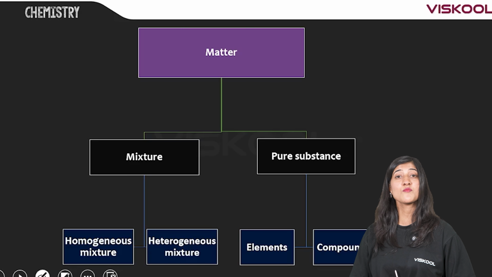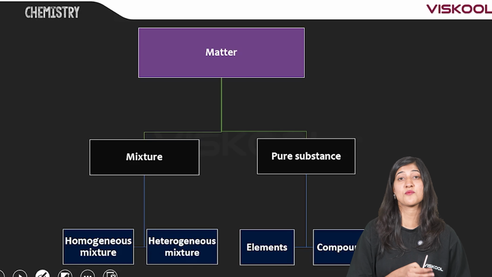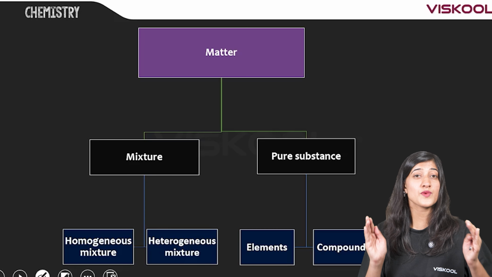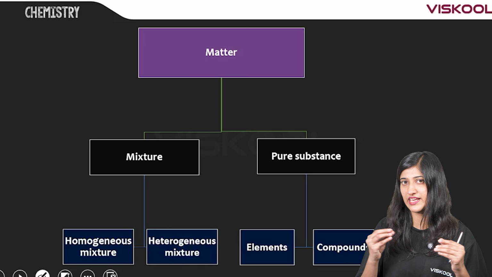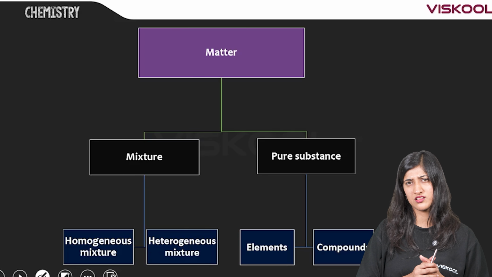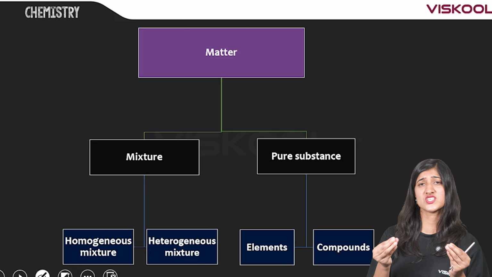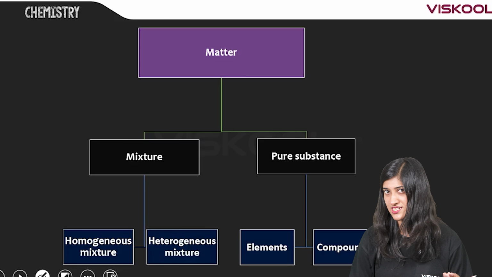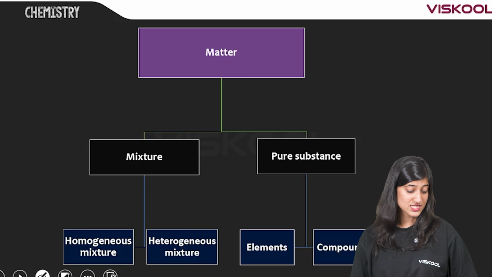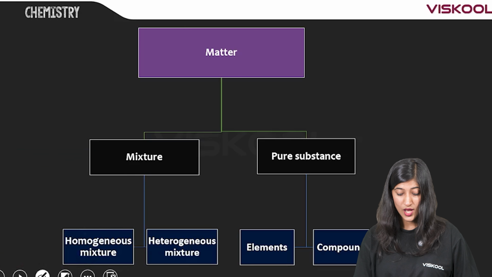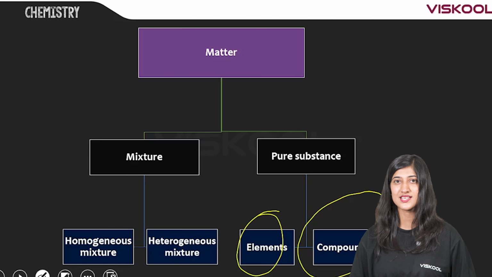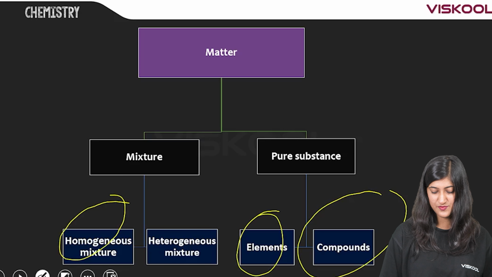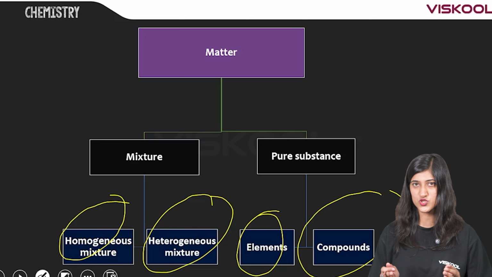Now, moving on to chemical classification. On the basis of chemical properties, matter can be classified into two: pure substance and mixtures. From the word itself, we will get the meaning, right? Pure substance and mixtures. Mixture will be a mixture of many substances. Now, pure substance can again be classified into elements and compounds. Now, the mixtures are again classified into homogeneous mixture and heterogeneous mixture.